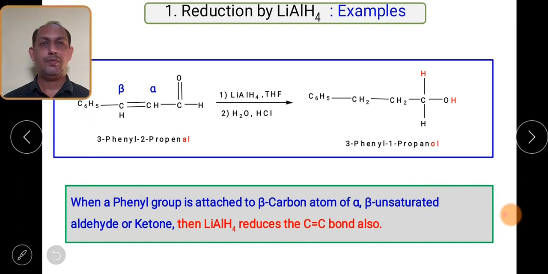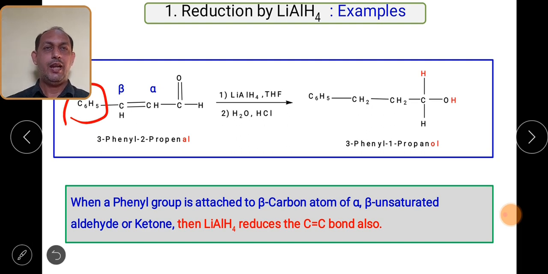What is the explanation for that? When a phenyl group is attached to the beta carbon of an alpha beta unsaturated aldehyde or ketone, lithium aluminum hydride reduces the carbon-carbon double bond also. Remember, only with a phenyl group.